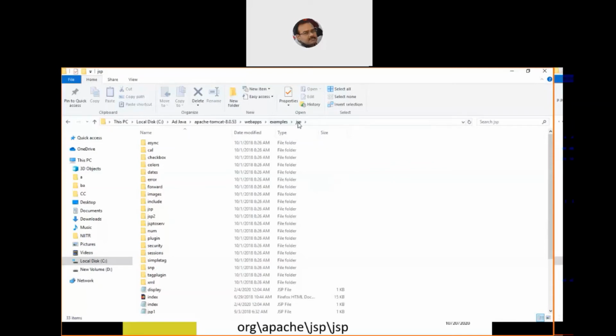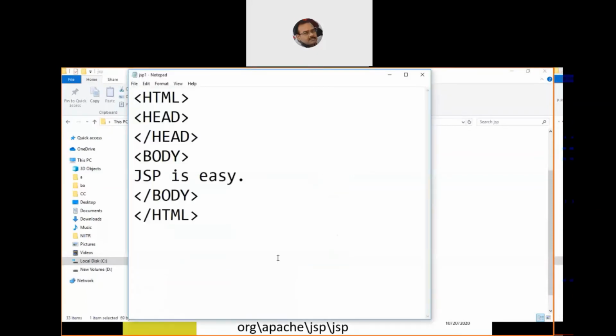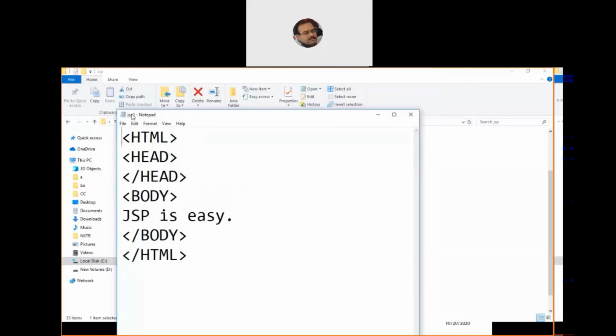So if you are working on your laptop right now, you can directly go along with me in parallel, so that the way I am doing it, you can do it on your own systems also. That becomes easy to understand and easy to learn. Now here, let's start with a very small, basic, simple program. Let's call it JSP1.JSP file. All the programs which you create must be saved in this particular location.